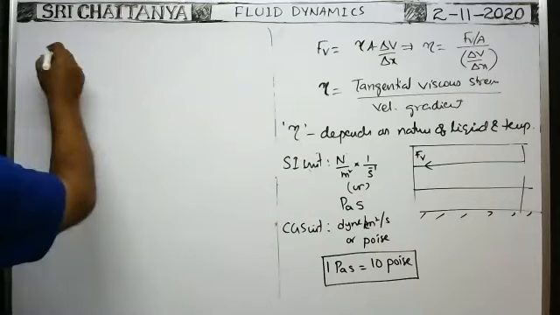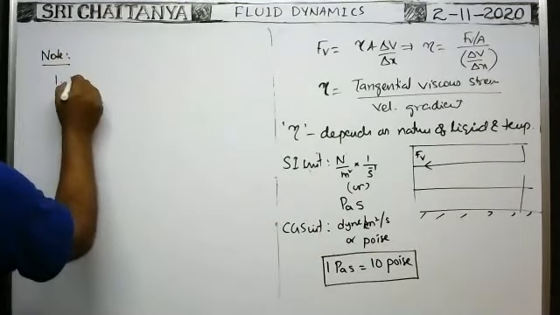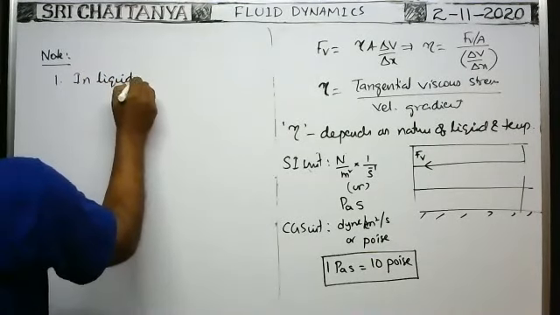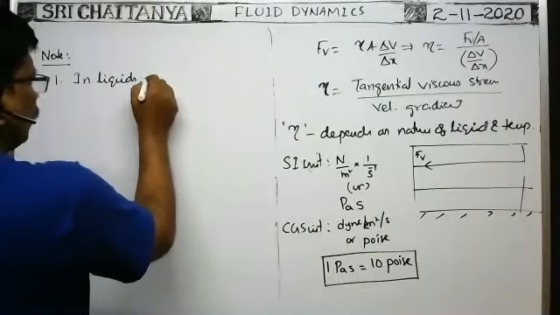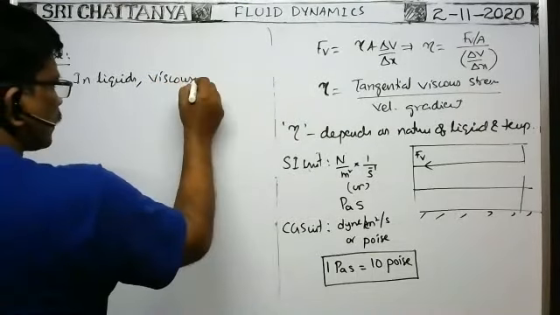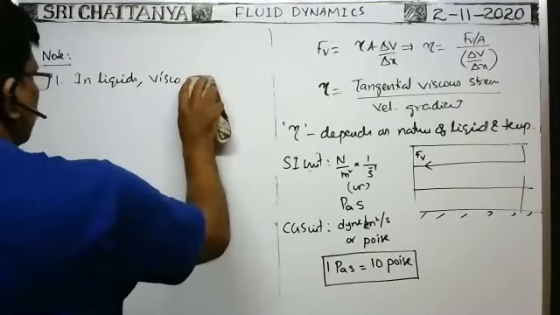Now note points. First one, in liquids, the viscosity property is due to which reason?